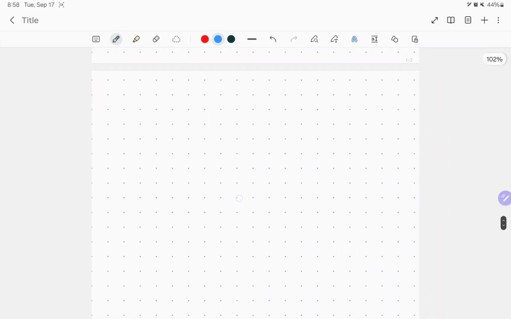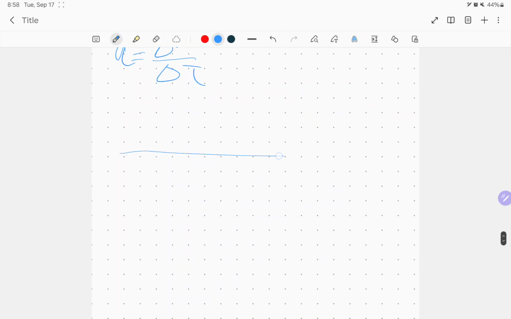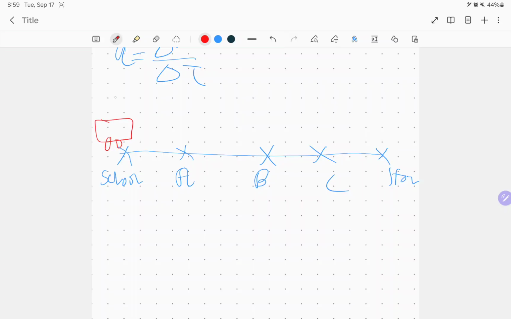Let's go now to the second group. Let's recall the rule for acceleration. Acceleration is change of velocity over what? Change in time. Let's take this example with us. I'm moving from school until home. I'm going to stop at several points. Let's say I drop some students over here, B, C, and so on. I have different positions. When I was in school, the bus was not moving, so the velocity was 0 meters per second.